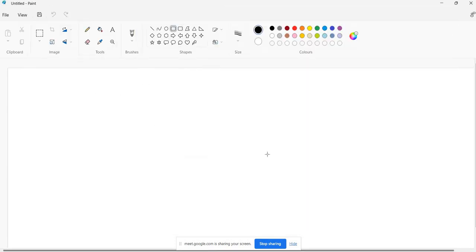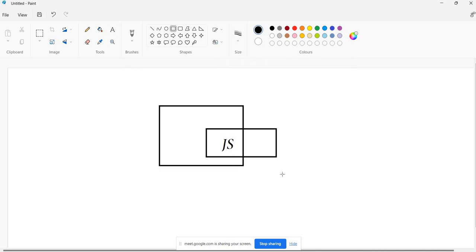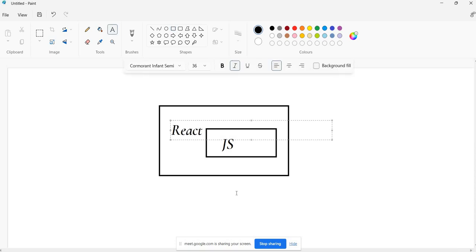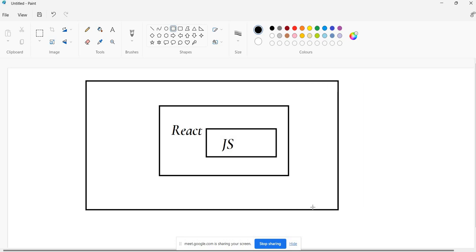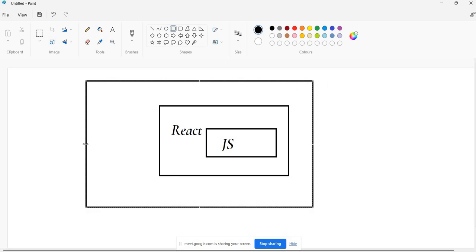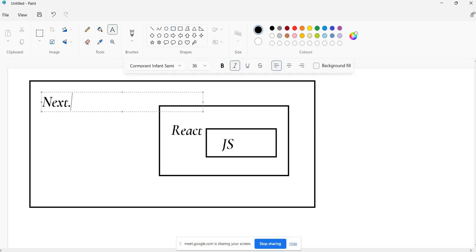Suppose we have JavaScript. React is a library on top of JavaScript, because inside, everything is JavaScript. And now they came up with another beautiful thing on top of React. This is Next.js, the Next.js framework. Everything is there, you don't need to worry about anything.